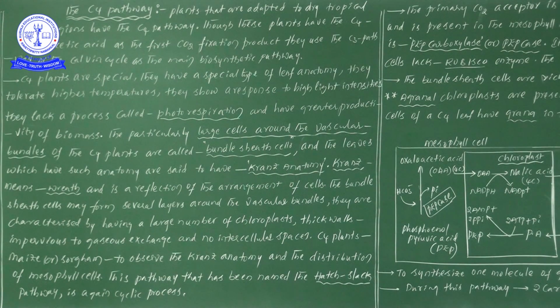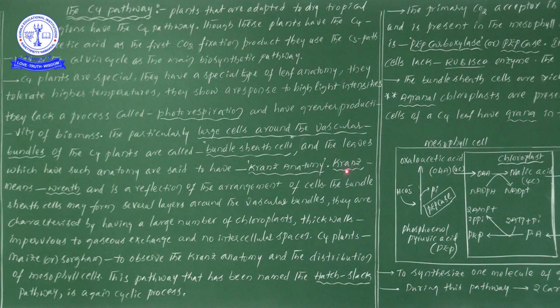What that means is, when the vascular bundles are covered by the bundle sheath cells, that kind of phenomenon we are going to take as Kranz anatomy. When the vascular bundles are covered by the bundle sheath cells in the leaves, such kind of anatomy only we are calling as Kranz anatomy.